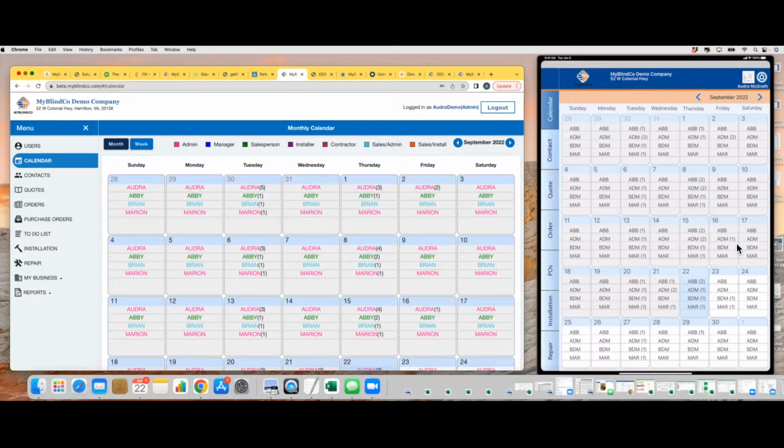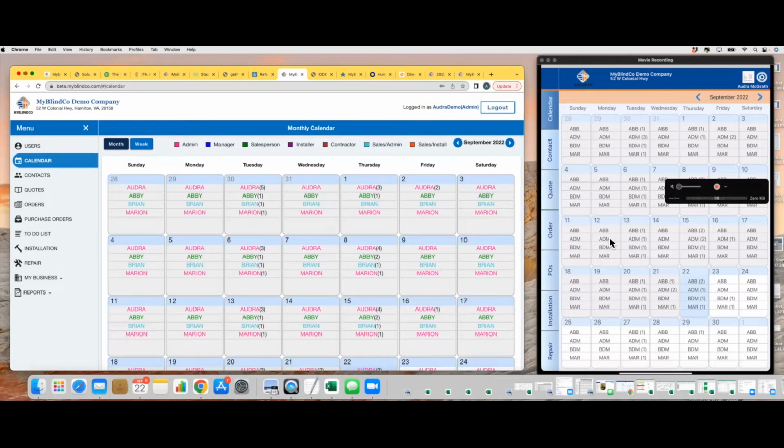So when you're in the office with your iPad, the app is connected to the internet. But then as soon as you hop in the car and drive to the customer's house and your iPad disconnects from the internet, then right now MyBlindCo is working standalone. So you can actually create a quote in the home without even connecting to the internet. But we do need to make sure any updates that happened get synced to your iPad.